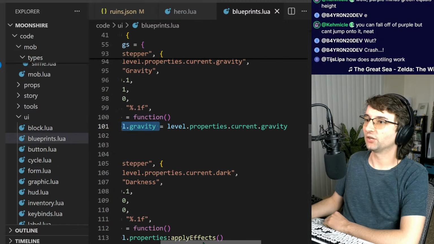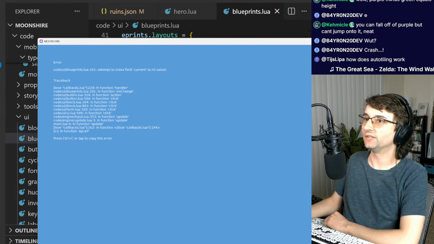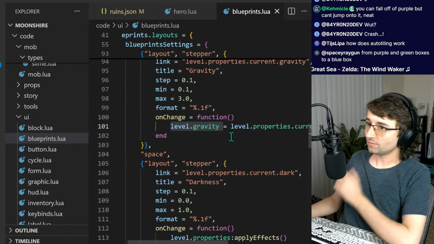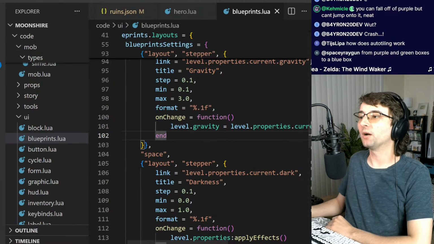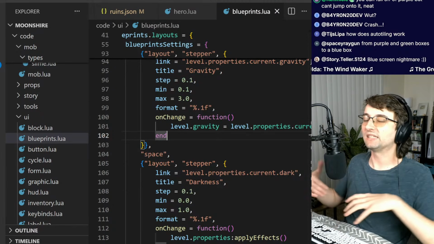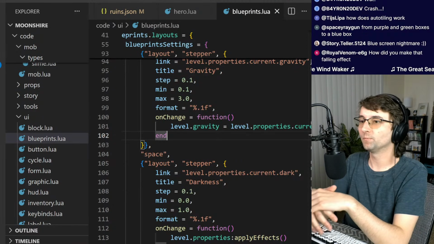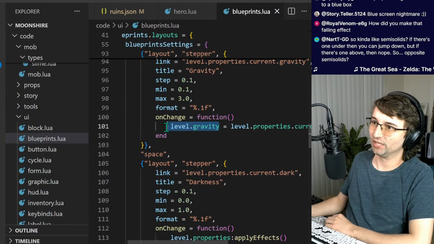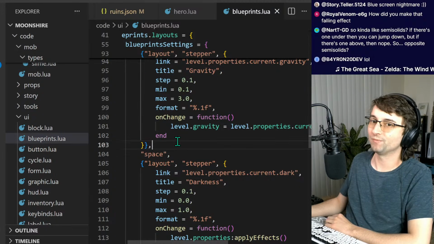It says level.gravity. Okay, so I don't think that there's a level.gravity anymore. That's actually the problem. I'm still in the process of getting this new level generating system working, and I haven't implemented gravity yet. So this feature just isn't in the new things.